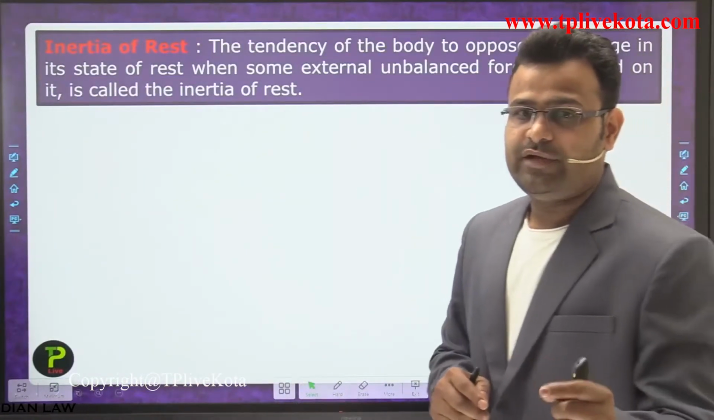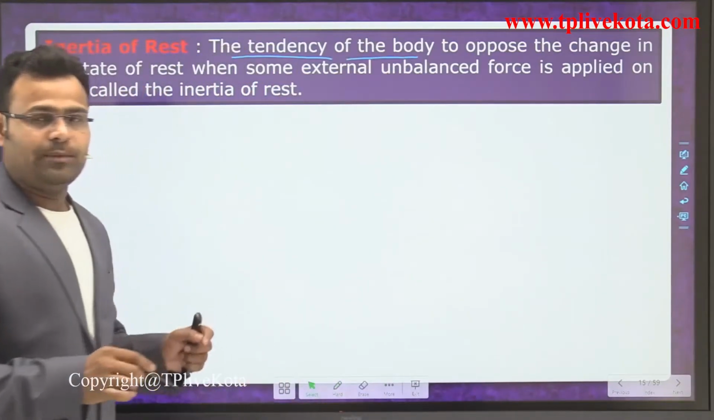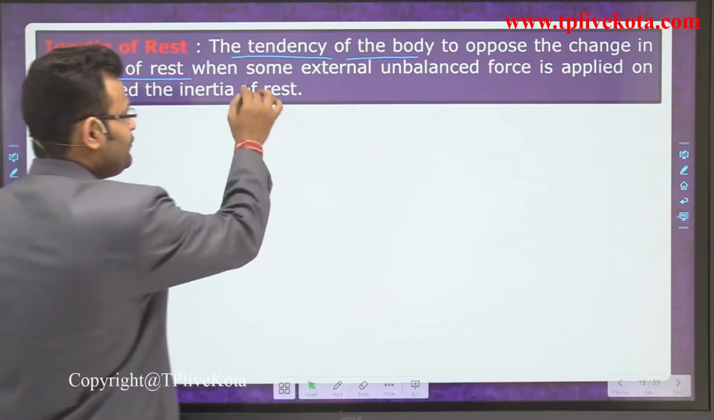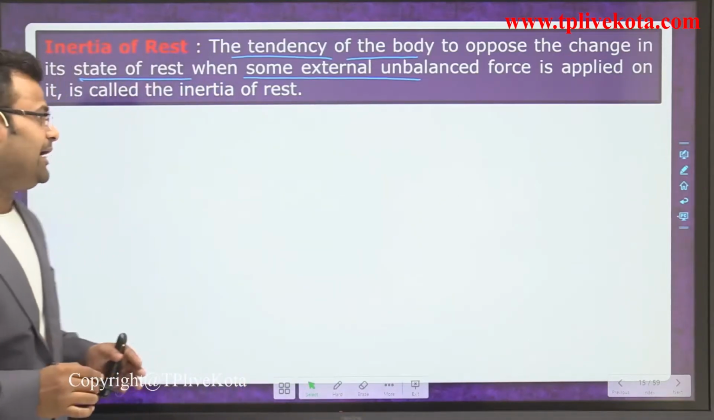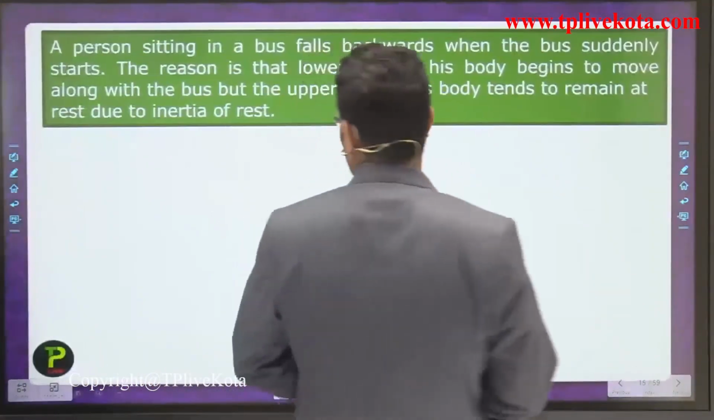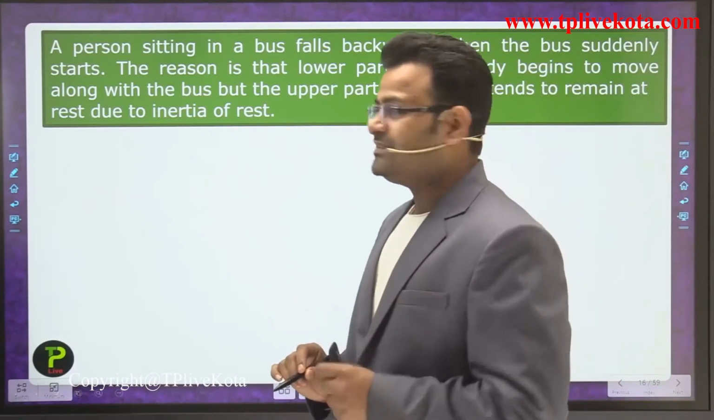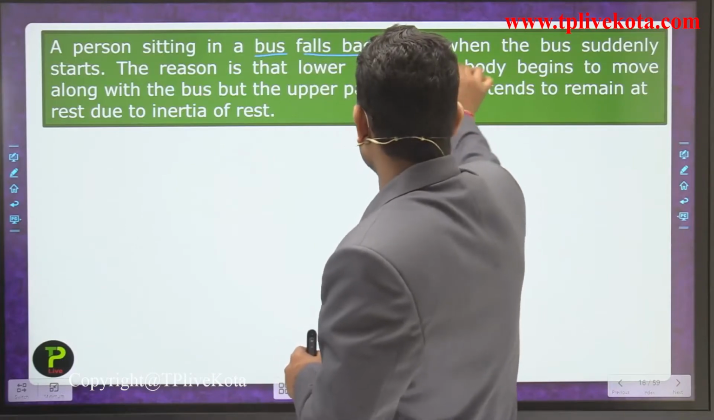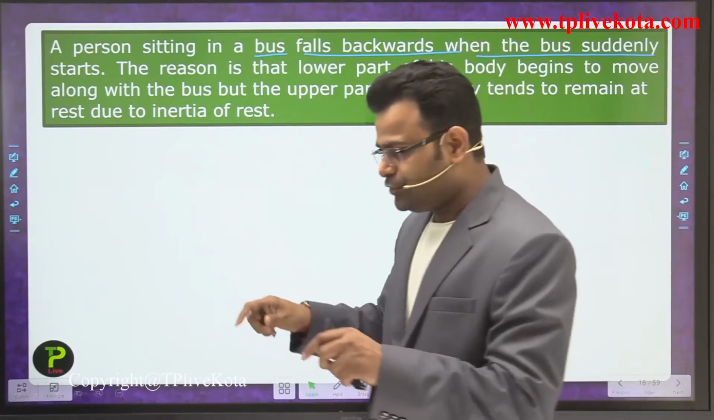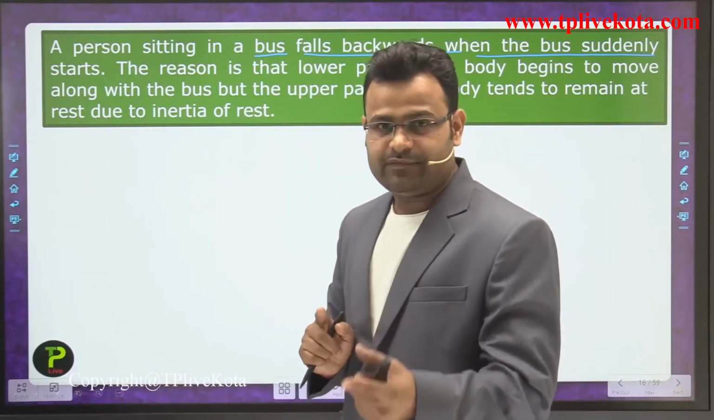First of all, the inertia of rest. The tendency of a body to oppose the change in its state of rest when some external unbalanced force is applied on it is called the inertia of rest. First example of inertia of rest: a person sitting in a bus falls backward when the bus suddenly starts. So what is happening in that case? Let's suppose I am sitting here, and my bottom part is in contact with the surface of the vehicle.